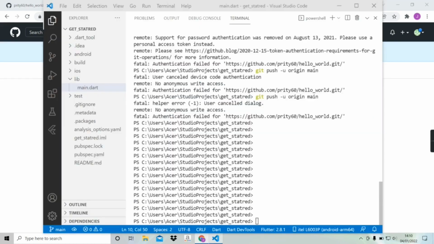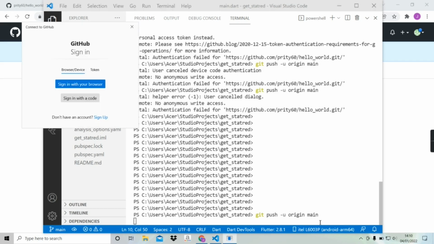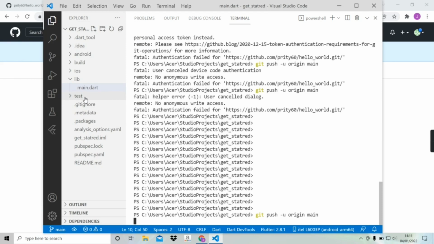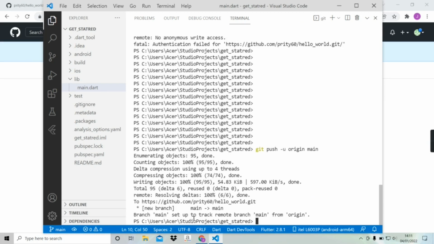Now I'm gonna copy the token and get back to VS Code. We have to re-enter this command. After a while we see a window for GitHub sign in. Here we will go through the token and just paste the copied token. After that click on sign in button. So finally we are able to push the codes to the repo of our main branch.